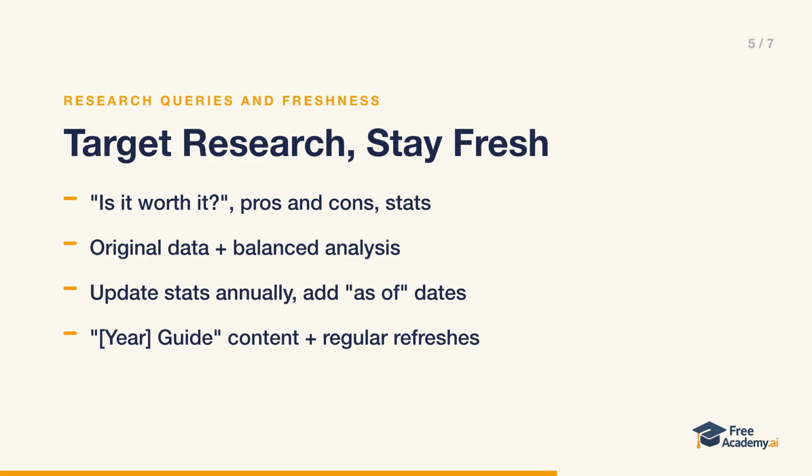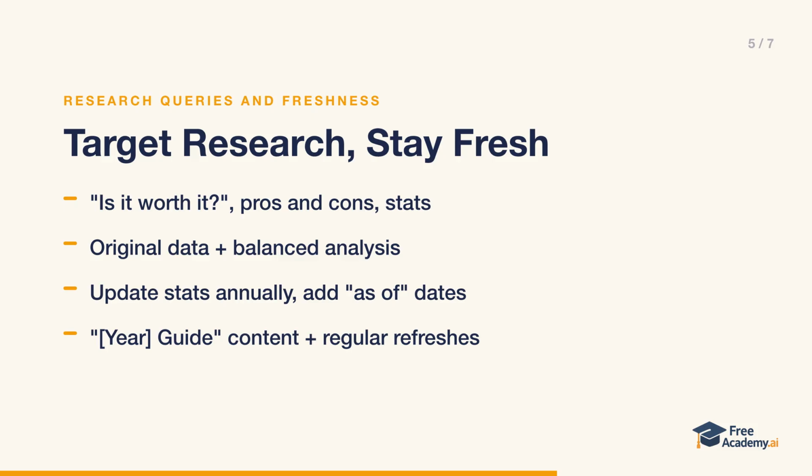Perplexity users often research before making decisions, so target research queries directly. That includes questions like, is this product worth it? Pros and cons of a topic, statistics and data on a subject, and the latest research in a field. To earn those citations, provide research-worthy content, original data and research, expert analysis, balanced pros and cons, and industry statistics.